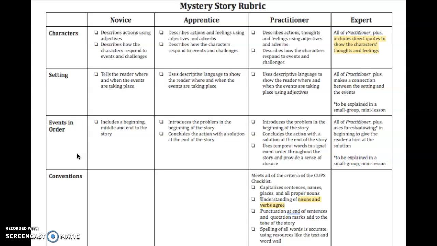Events in order. Novice includes a beginning, middle, and end into the story. Apprentice introduces the problem in the beginning of the story, concludes the action with a solution at the end of the story.